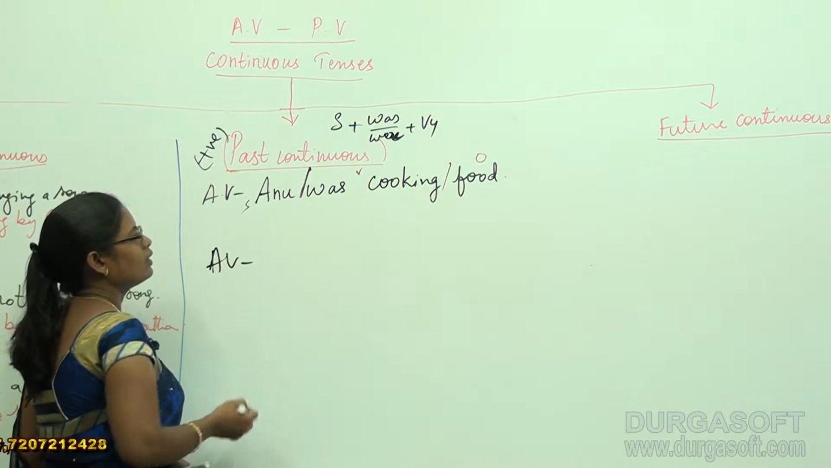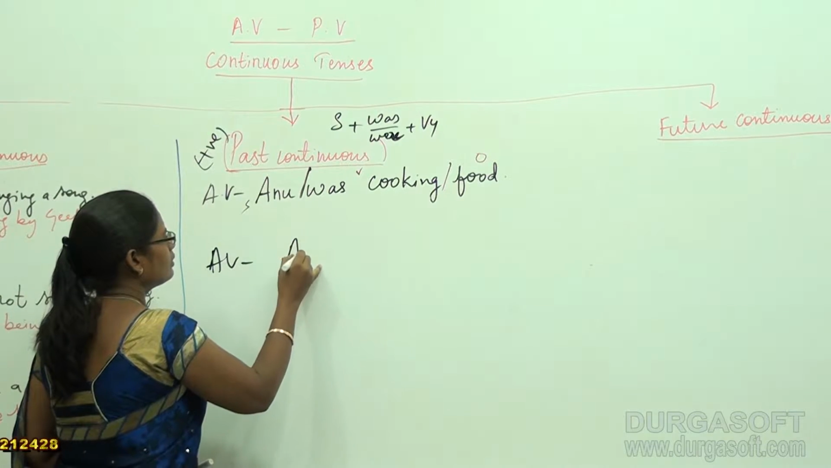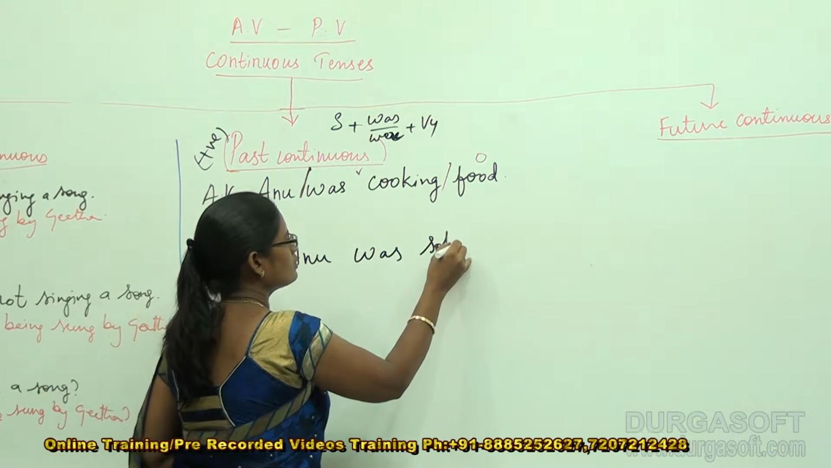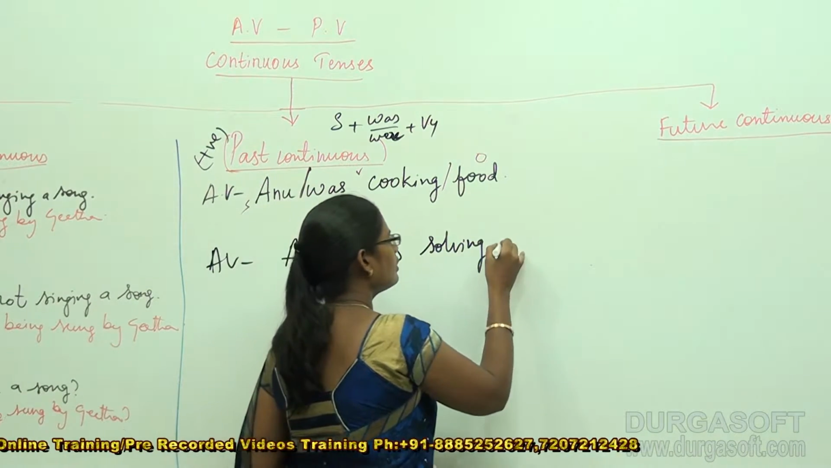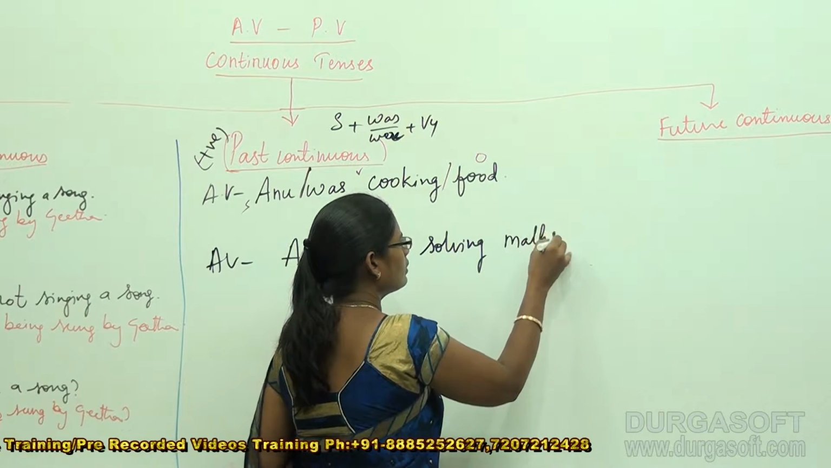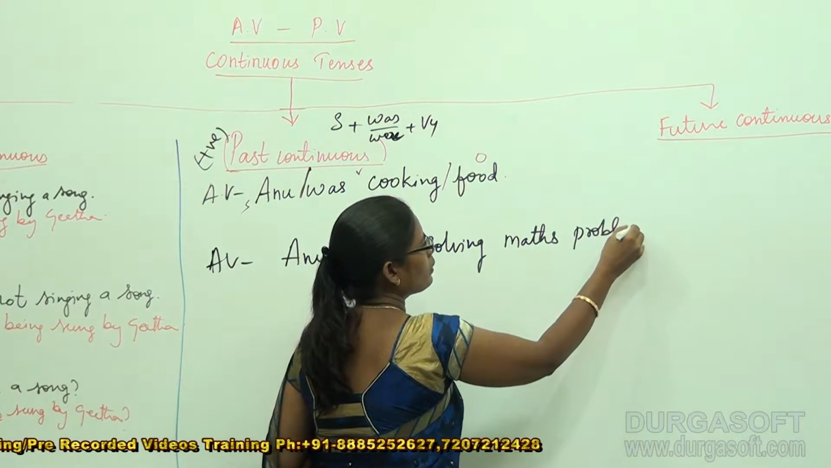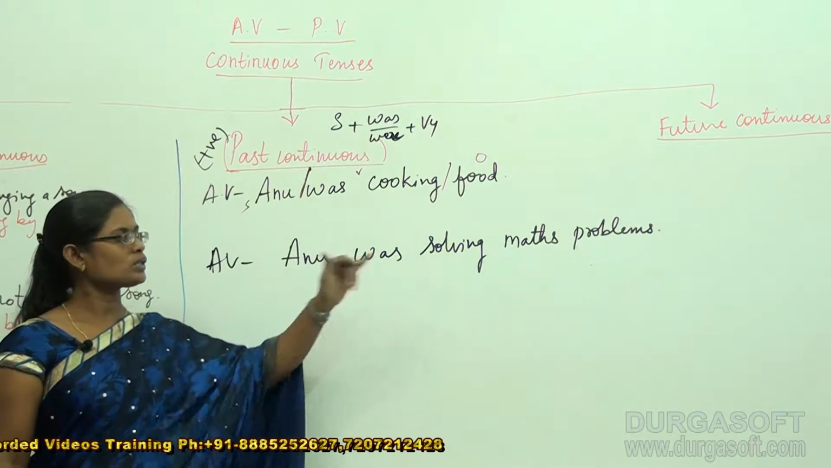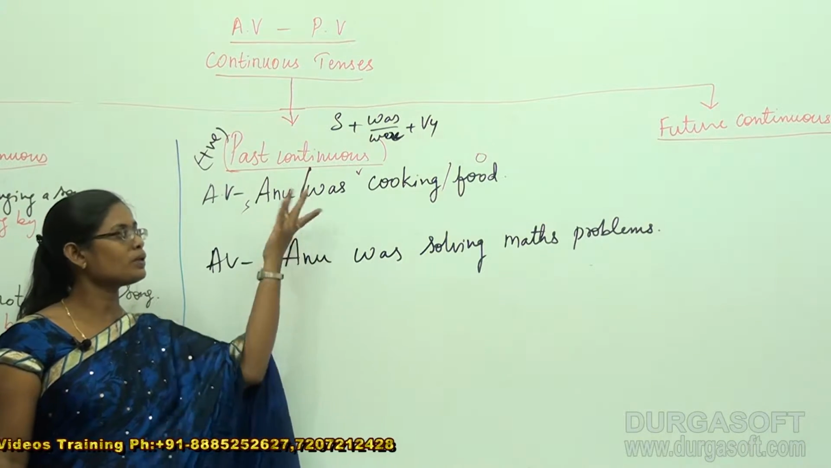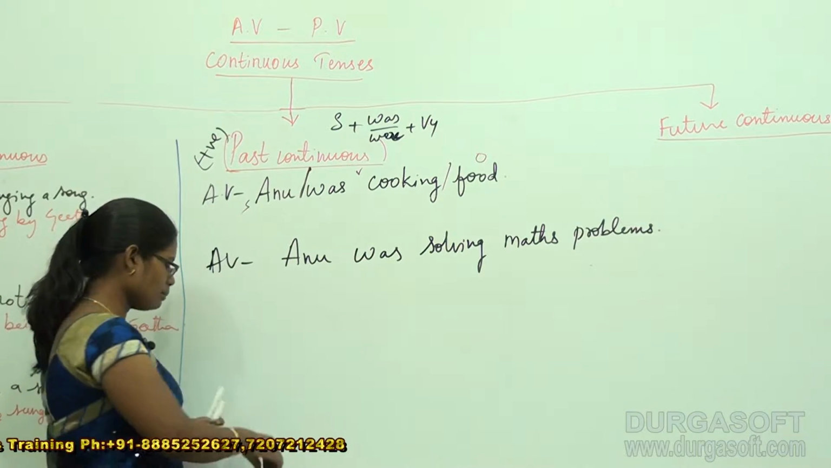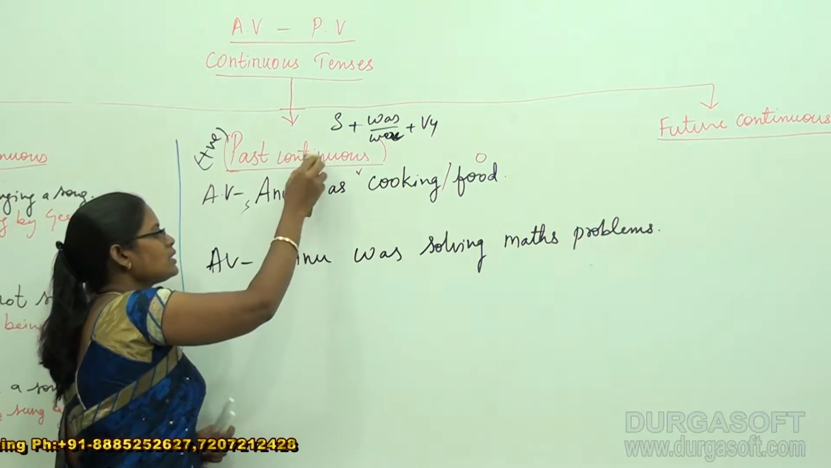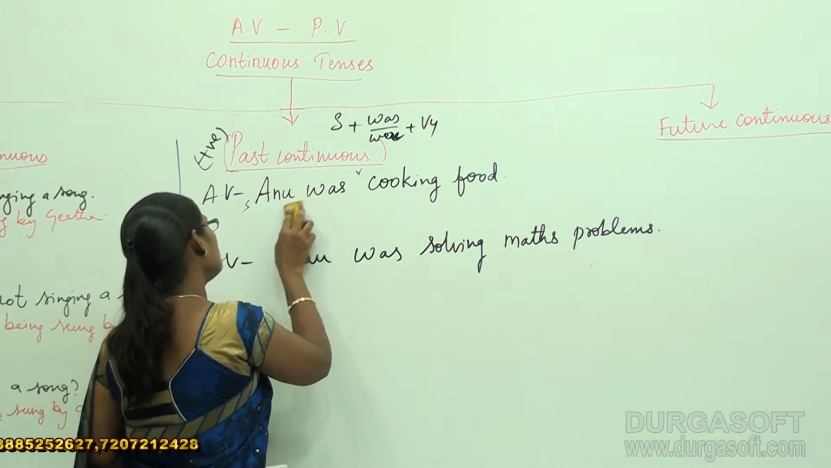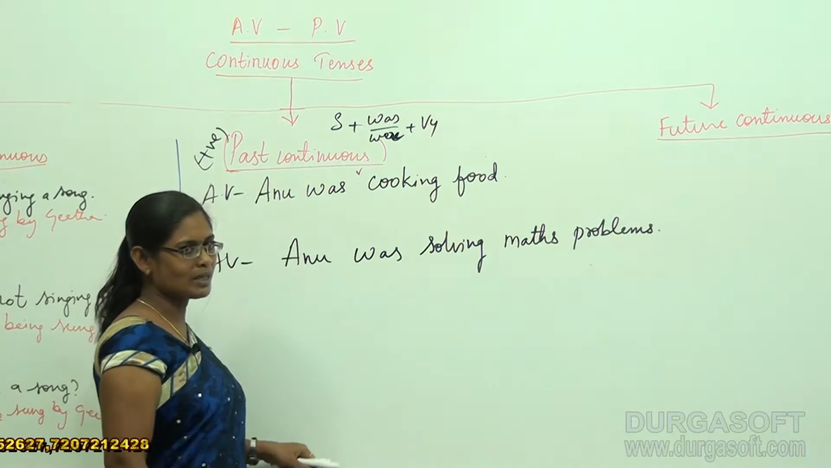Active voice, Anu was solving maths problems. This is my sentence. Anu was solving maths problems. In my previous sentence, the sentence was quite simple. It was saying that Anu was cooking food. Everyone can cook food, but in fact everyone cannot solve maths problems.